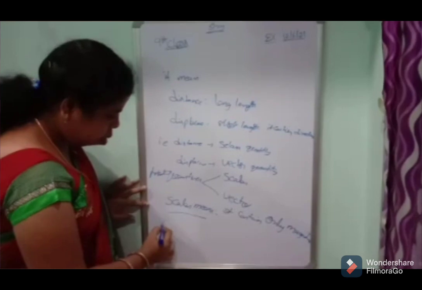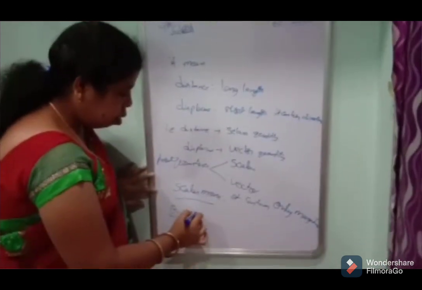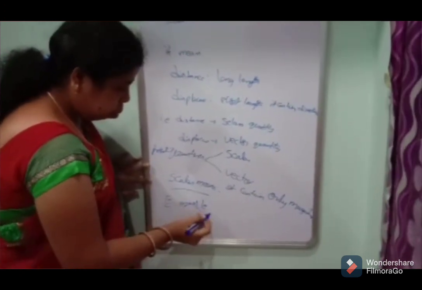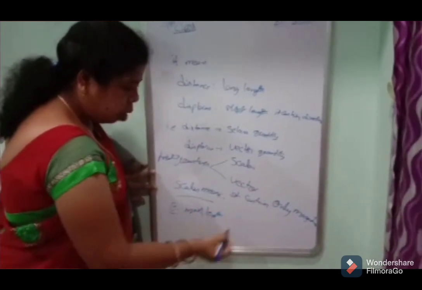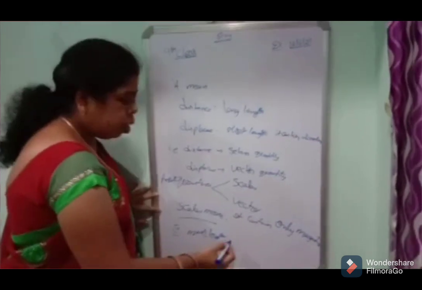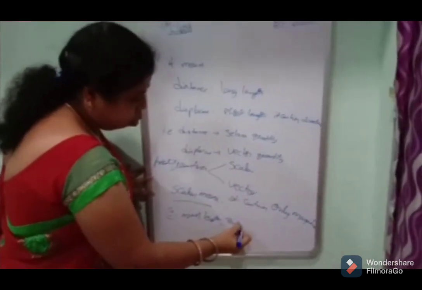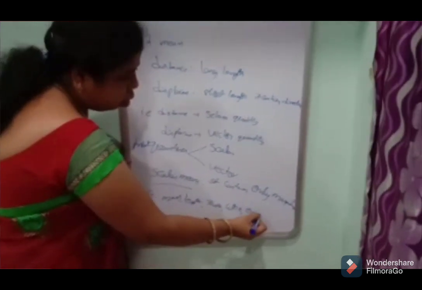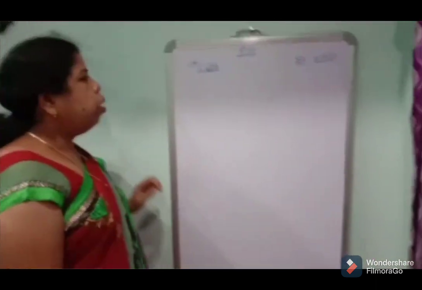For example, mass, length, temperature, work, energy. These are the scalar quantities.